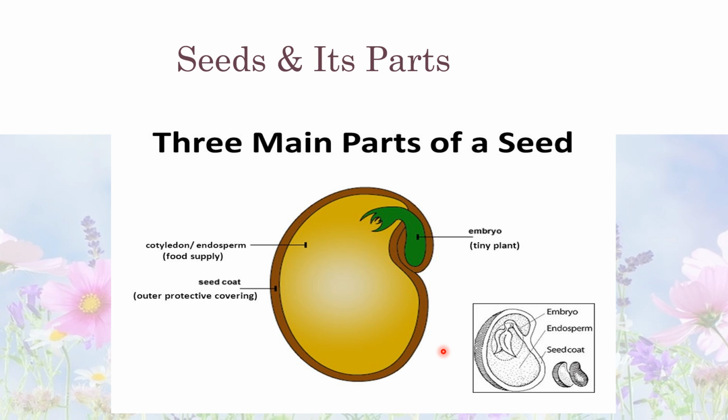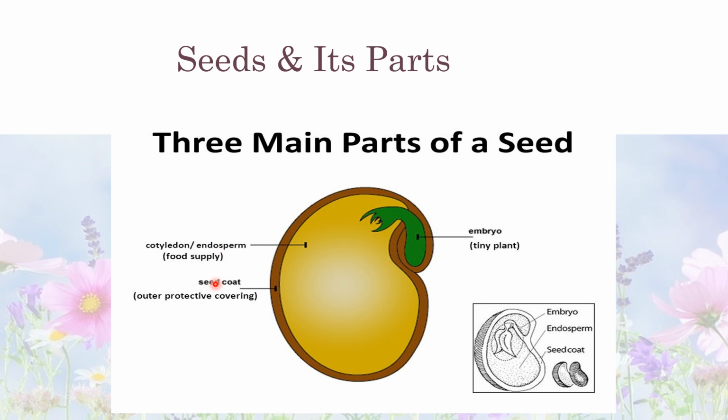Now the seed. Seed is the fertilized ovule. After fertilization, it develops from here. It means a new generation starts from the seeds. Some fruits have only one seed like mango and some have many seeds like orange and apple. There are three main parts of a seed. First one is embryo, second one is seed coat and third one is endosperm.